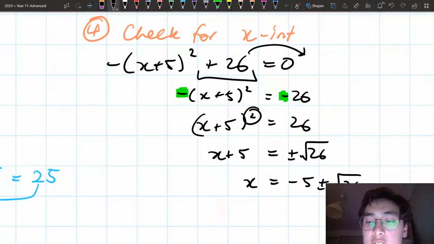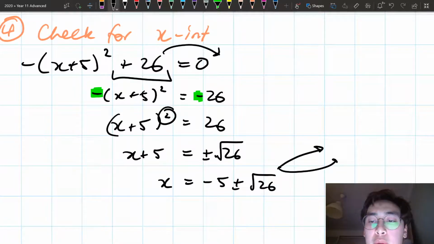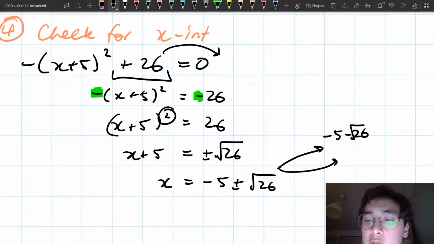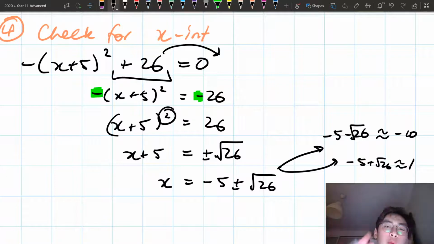Now what I'm going to do is I'm actually going to check and put these values into a calculator. Now I've already done this in advance. The reason why I want to put these in the calculator is just so that I know roughly where these roots are, or these x-intercepts are. So if I do negative 5 minus square root 26, that is roughly negative 10. And when I do negative 5 plus square root 26, that's roughly 1. And so this roughly tells me where these two roots, these two x-intercepts, are on my Cartesian plane.